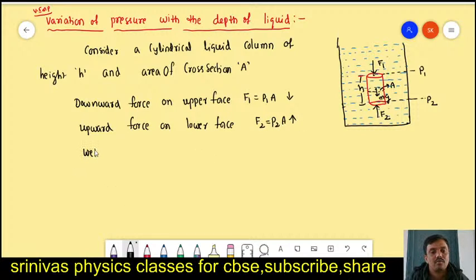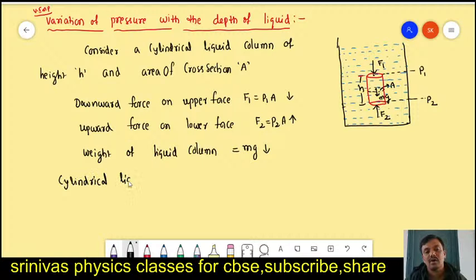The weight of the liquid column is mg, acting in the downward direction. The cylindrical liquid column is in equilibrium under these three forces.